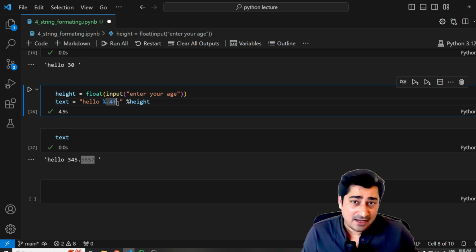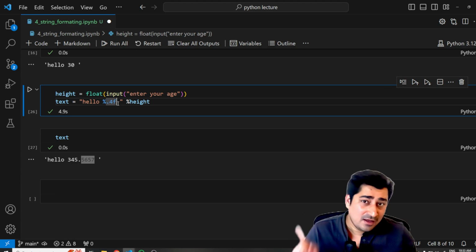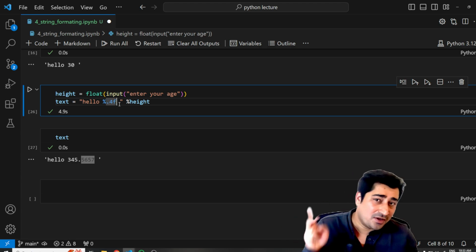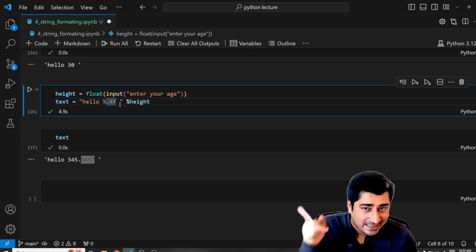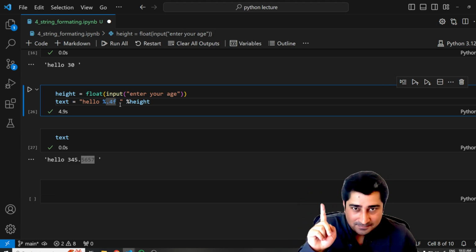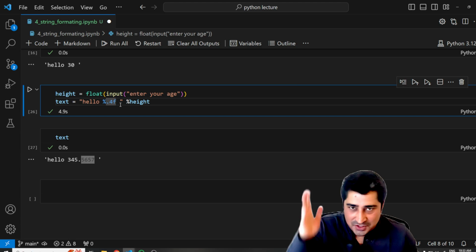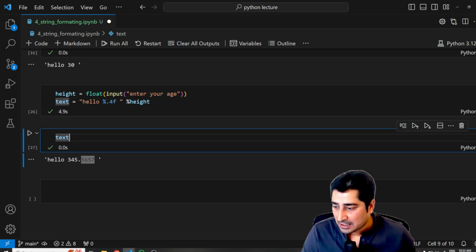But yes, f is basically a placeholder for a floating point number, s is for string, d is for integer. Just keep it in mind, practice it, and you will be able to remember it. Now, let's try to understand a couple more different kinds of examples.